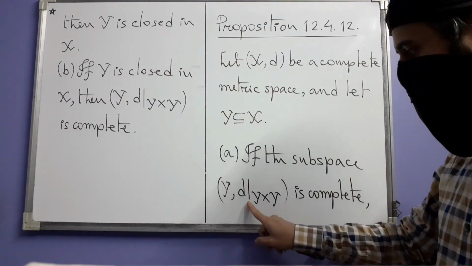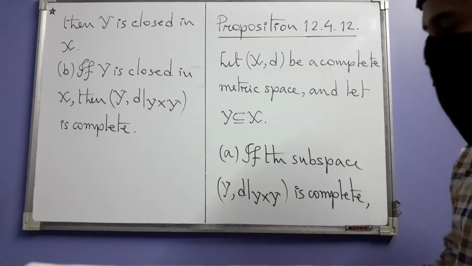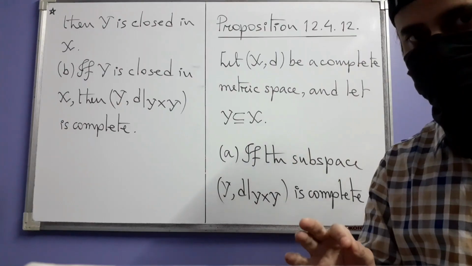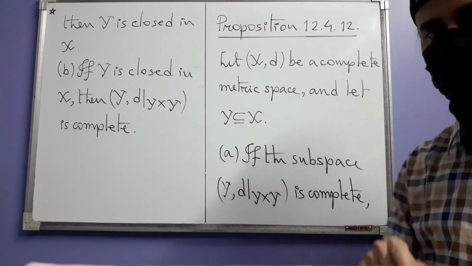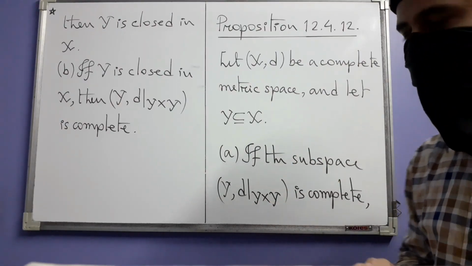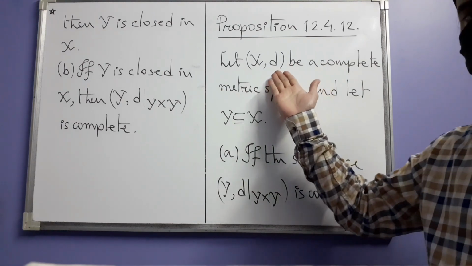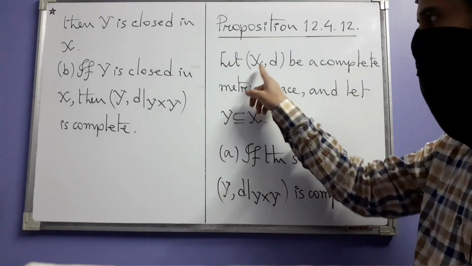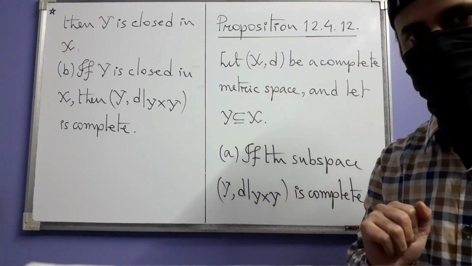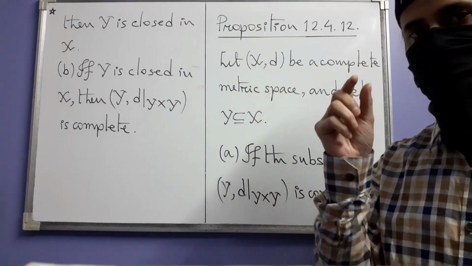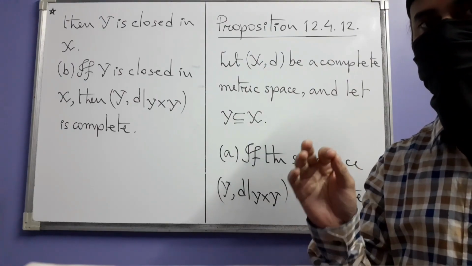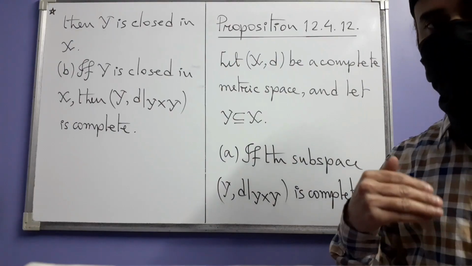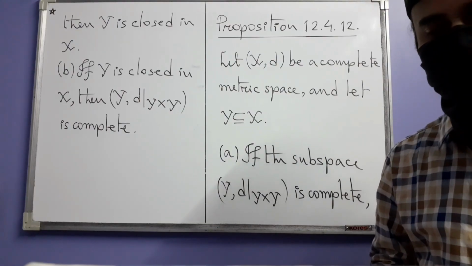You do understand what this notation is. You recall that this is the restriction of the metric d to Y times Y, the Cartesian product. You actually recall what d is. d is a function whose domain is the Cartesian product X times X. So d takes in as an input an ordered pair of points from the set X and gives a real number as its output.